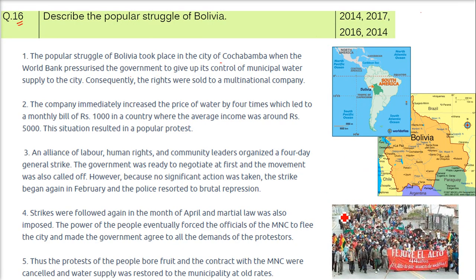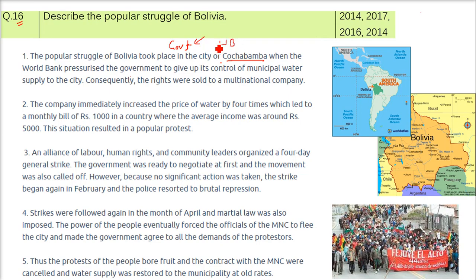So this is called a popular struggle, and this took place in the city of Cochabamba. Where? Cochabamba. When the World Bank pressurized the government to give up its control of municipal water supply to the city, consequently the rights were sold to a multinational company, because the Bolivian government was in debt. It was in a lot of debt. It had taken a lot of money from the World Bank.